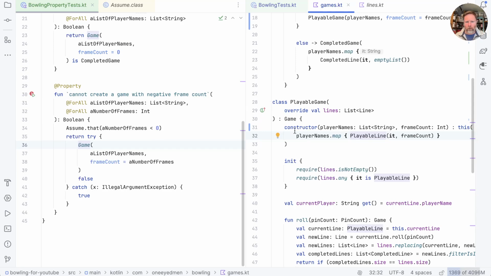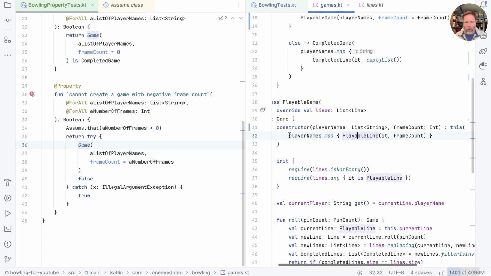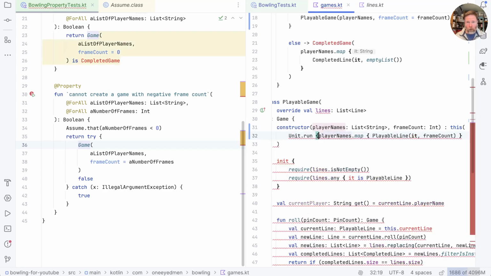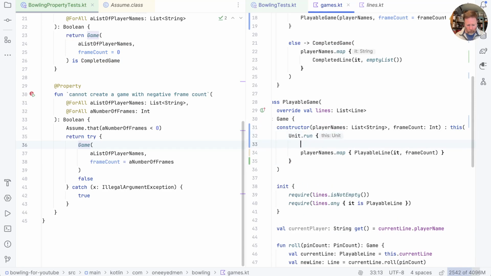So where can we put that constraint? I think the answer is probably we should do it in here so that it also applies to playable game. In order to do that, we need to find a way of making this expression into a multi-line thing. And I think what worked for us before was to say unit.run, and then we can put the require in here.